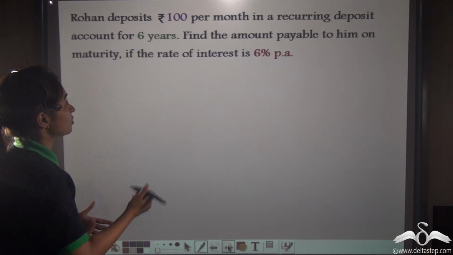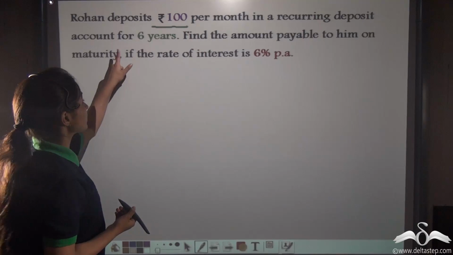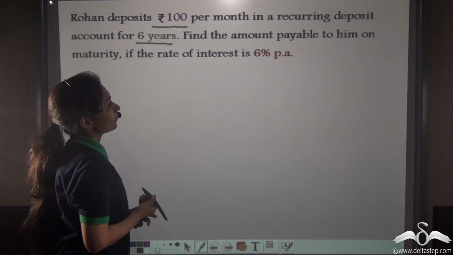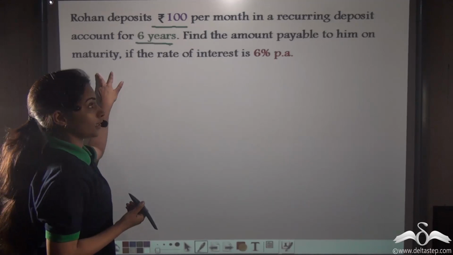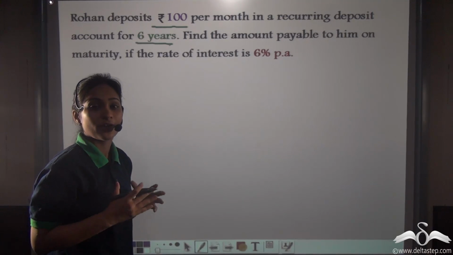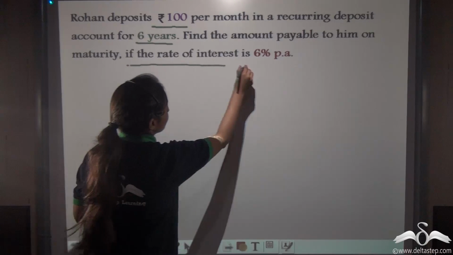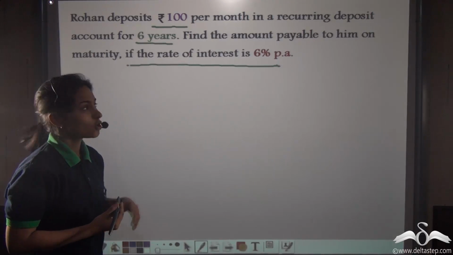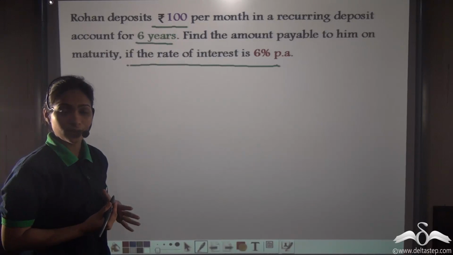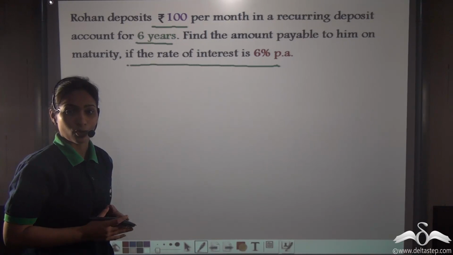Now Rohan deposits rupees 100 per month in a recurring deposit account for 6 years. Find the amount payable to him on maturity. So what you have to find out? You have to find out how much money he will receive when the recurring deposit has matured, when the rate of interest is 6% per annum. So you have basically all the information given. So we will use the two formulas and find out the amount payable to Rohan.